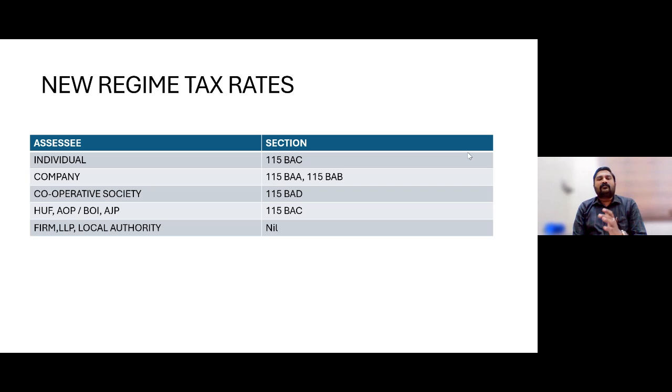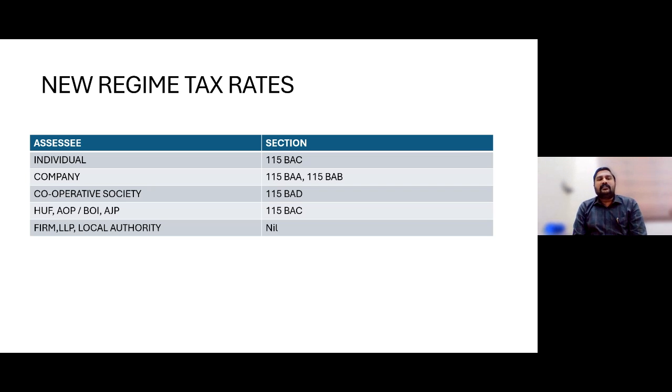Those slab rates we would be discussing later. But for individuals, HUF, AOP, BOI, and artificial juridical persons, the default regime under the new regime would be 0 to 3 lakh, 3 lakh to 6 lakh, and so on. That is how 1A in the section has been inserted. So these persons can definitely opt for what? The new tax regime.